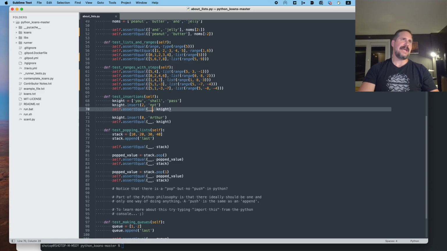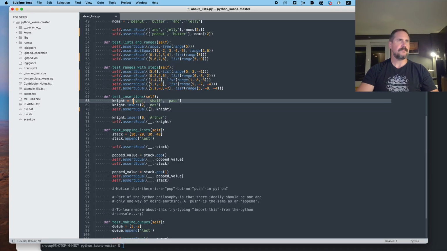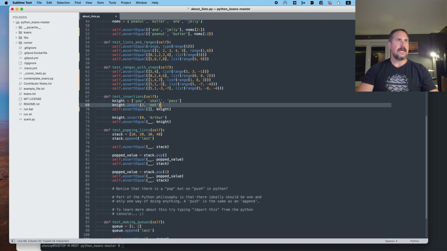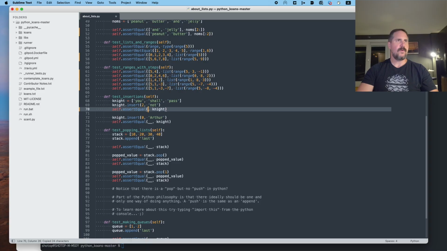So we've inserted at the second index in the night list the value not. All right, so what does night then equal? Well, let's go grab this. And then in 0, 1, 2, I have to assume it's going to be you shall not pass. All right, so you shall not pass. Let's see.